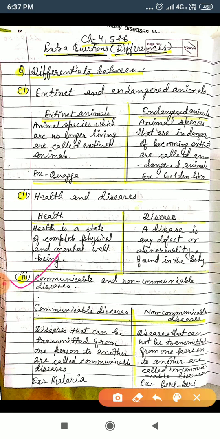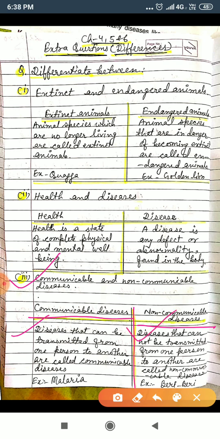Now come to the third: write the differences between communicable and non-communicable diseases. How will you write? First of all you will make two columns. In one column you will write communicable disease and in another column non-communicable disease. In communicable disease, what will you write? You will write: diseases that can be transmitted from one person to another are called communicable diseases. And you will write the example; I have given malaria.